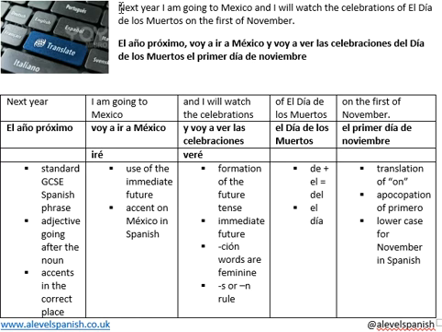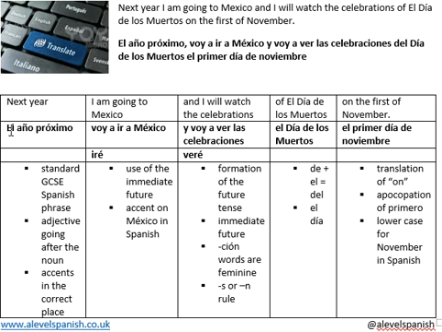So, at the top of the page here, this is the sentence that I'm going to translate into Spanish. Next year I'm going to Mexico and I will watch the celebrations of El Día de los Muertos on the 1st of December. And this is my translation. El año próximo voy a ir a México y voy a ver las celebraciones del Día de los Muertos el primer día de noviembre. So let's get stuck in.